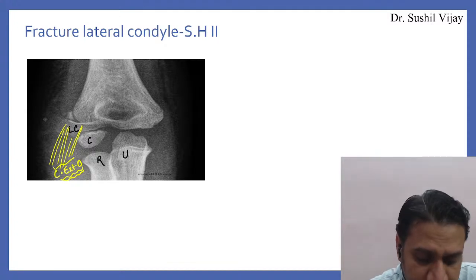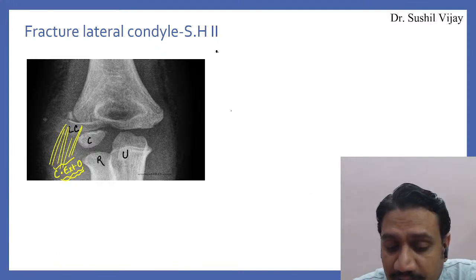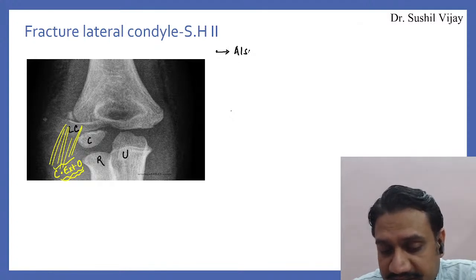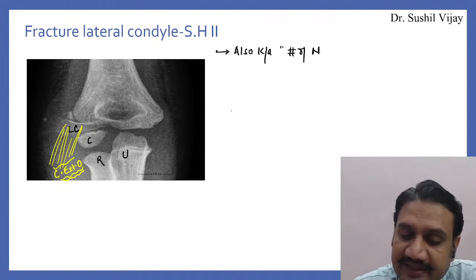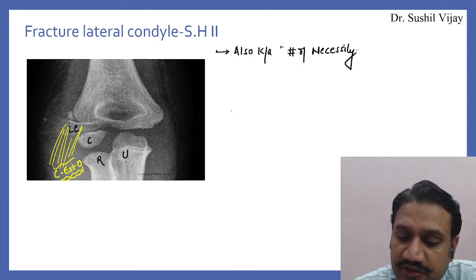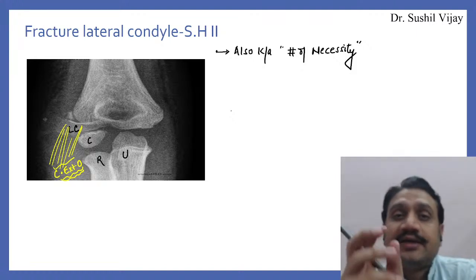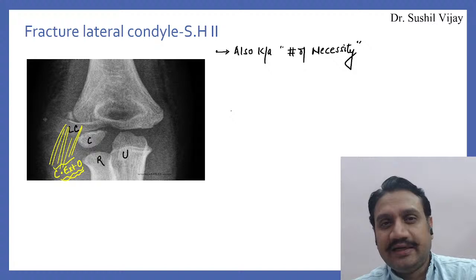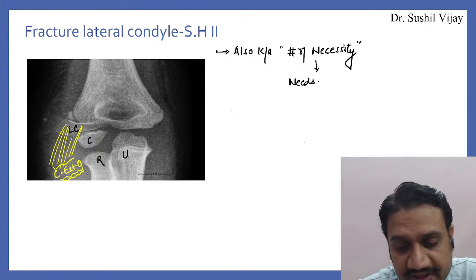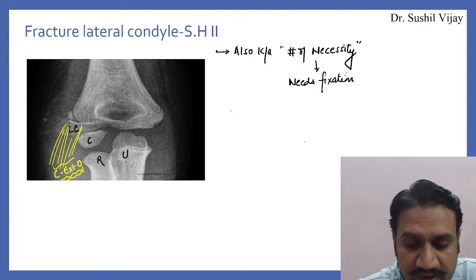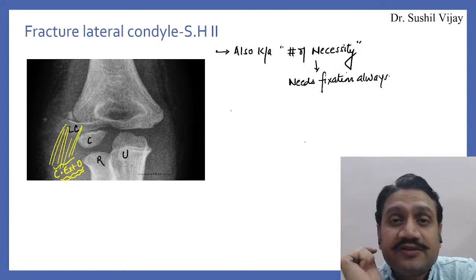Now, whenever you talk about lateral condyle, always remember that lateral condyle injuries are also called the fractures of necessity, right? They are also called what? The fracture of necessity. What is the meaning of that? Fracture of necessity means those injuries which require fixation all the time, right? Surgical intervention. So fracture of necessity means which needs fixation always, right?